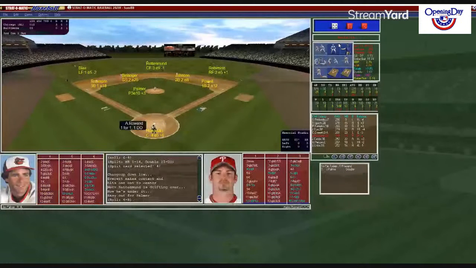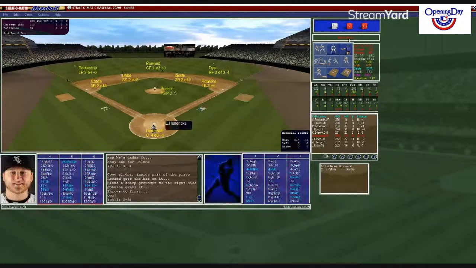Here's Aaron Rowland. Hendricks puts down the sign for him and pats the glove. Palmer looks in, and here's the big pitch to Rowland. Rowland, a 2-9 ground ball to second. Johnson throws him out. Back we go to the bottom of the third. It's 3-0 White Sox.